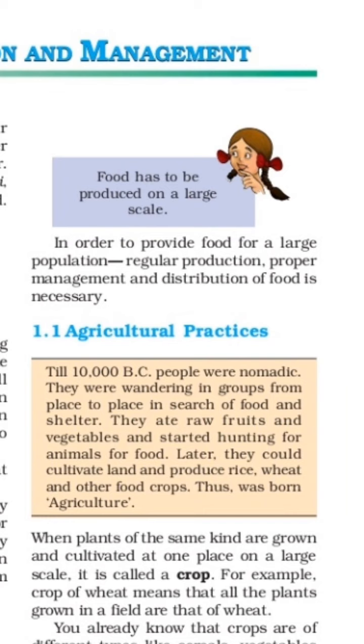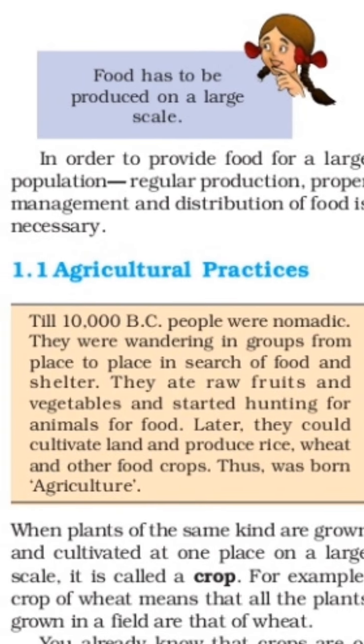Now we will start our chapter from the first point, 1.1, Agriculture Practices. Till 10,000 years before Christ, people were nomadic. They were wandering in groups from place to place in search of food and shelter. They ate raw fruits and vegetables and started hunting animals for food. Later they could cultivate land and produce rice, wheat and other food crops.